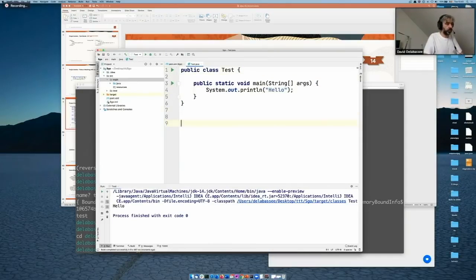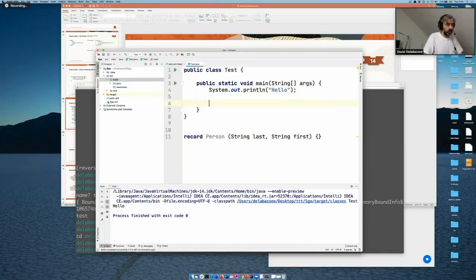So let's create a record. Let's say that we want to create a record for a person, and a person has a name, and a person has a first name. And that's it. It's all we have to do. Now what I can do in my code is the following, for example.